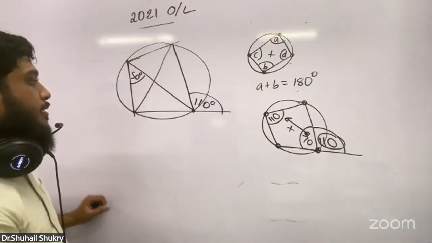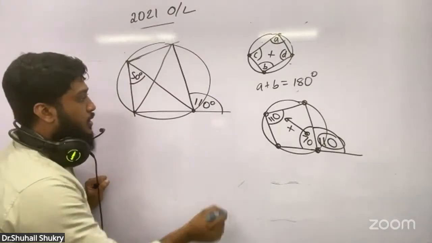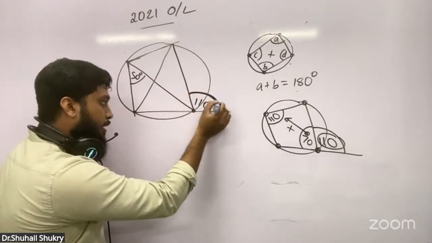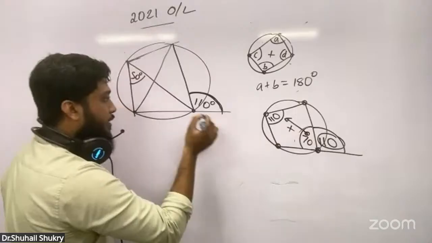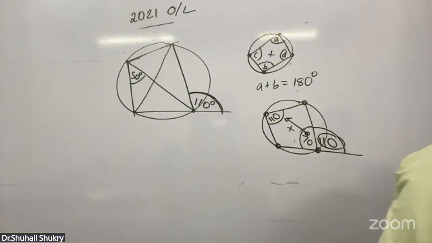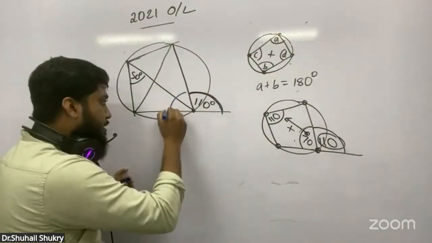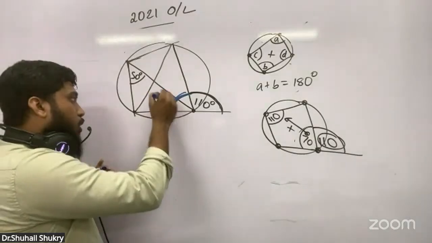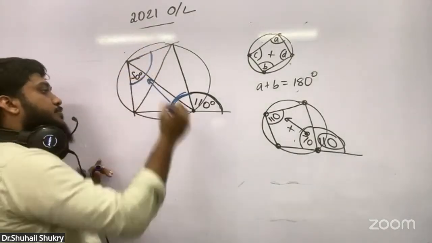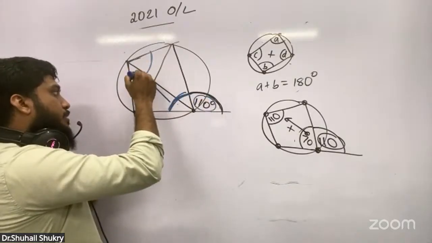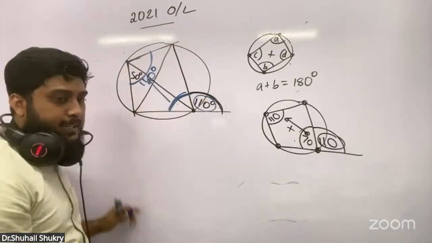Again, using that, I can tell like this: this is 110, this is 110. What is the interior opposite angle? See this part, this whole set is now 110 degrees.